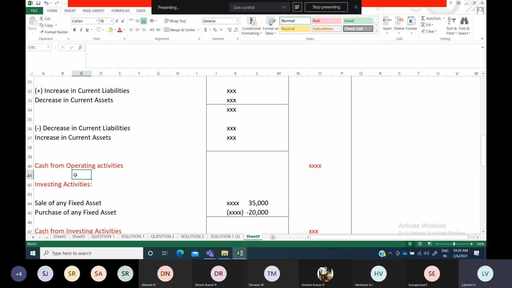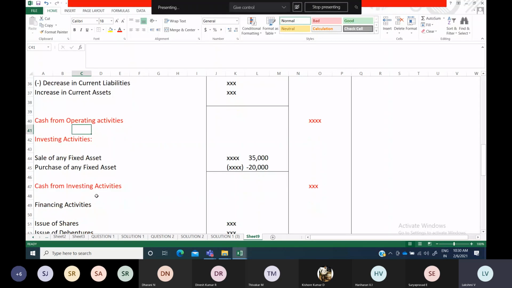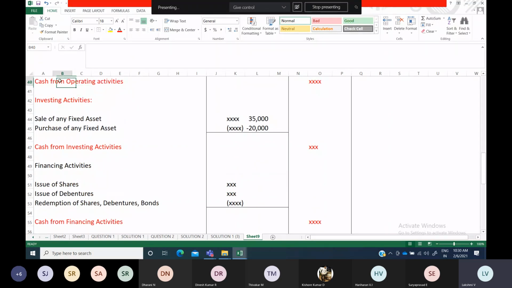We should prepare the statement and the format strictly we have to follow. You cannot change the format. Answers கரெக்டா தானே வருது, நான் நார்மல் கேஷ் ஃப்ளோ ஸ்டேட்மெண்ட்டே பண்றேன் அப்படின்னா you cannot do, because if they are giving you accounting standard 3, இல்லனா எனக்கு வந்து தனித்தனியா cash from operating activities இதெல்லாம் காட்டுங்க அப்படின்னு சொன்னா you have to do accordingly only. Okay, so now three things we have calculated: operating activities, investing activities, financing activities. You can also mention a for this one.